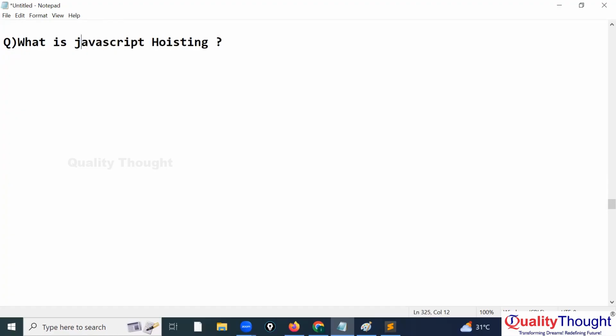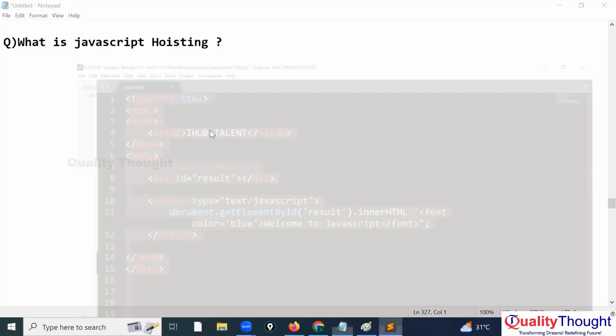What is JavaScript hoisting? In JavaScript hoisting, all our declarations will go to the top. So tell me, in JavaScript hoisting what happens? All our declarations will go to the top. Sir, I didn't understand, sir. Give me one example so I can understand. Okay, I will give you one example.